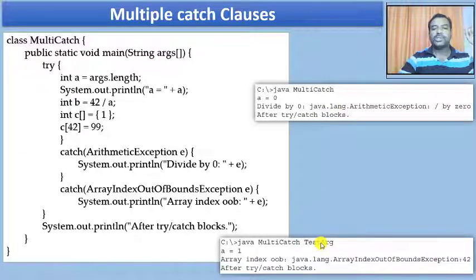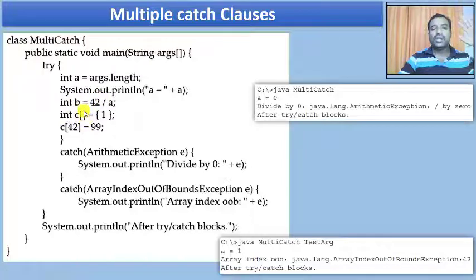When I pass this, there is one parameter, one string, and the length of the string is going to be 1, because there is only one string in this array. So the value is going to be 1. I'm going to print the value of a as 1, and b equals 42 divided by 1. Now there's no exception here. There's no arithmetic exception, and the control will come here.